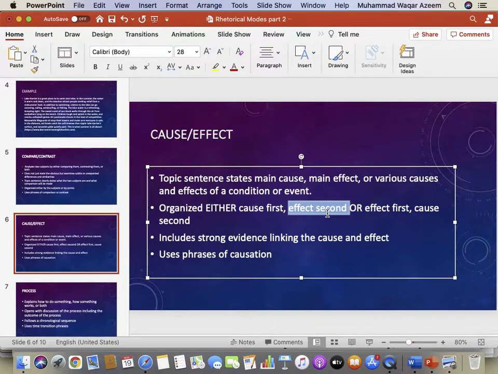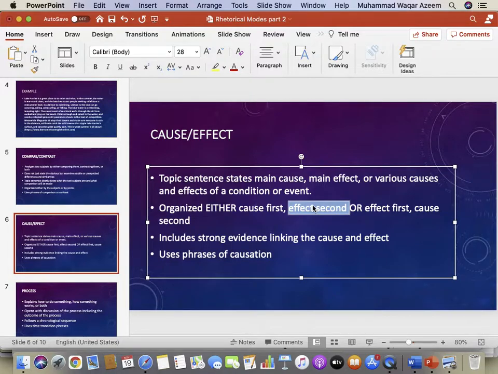Effects are economic effects, effects on education, effects on the psychological health of people. All right. So three causes, three effects, enough. This is the organization of the paragraph.